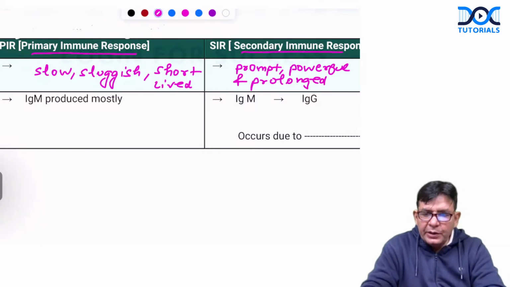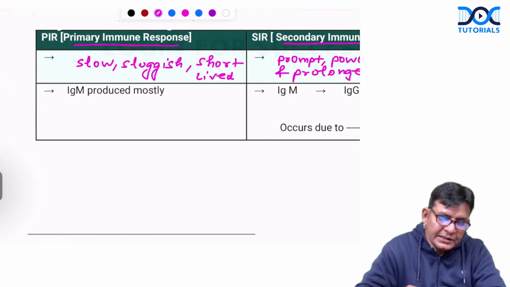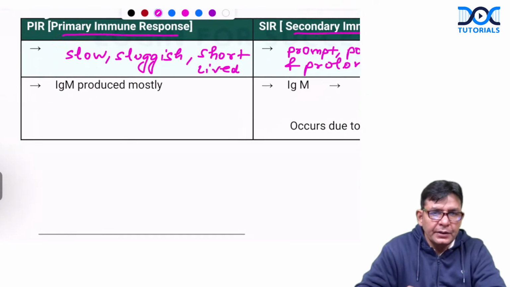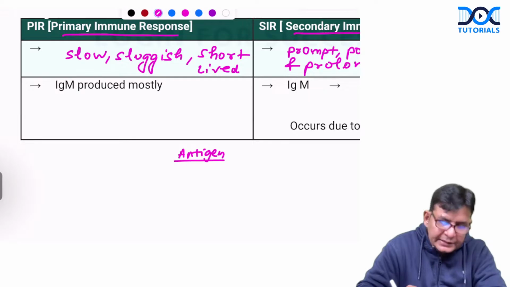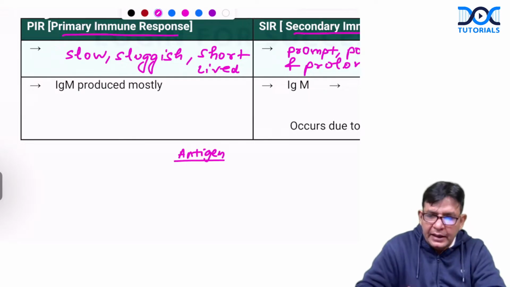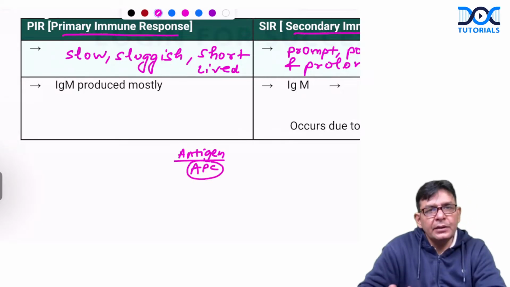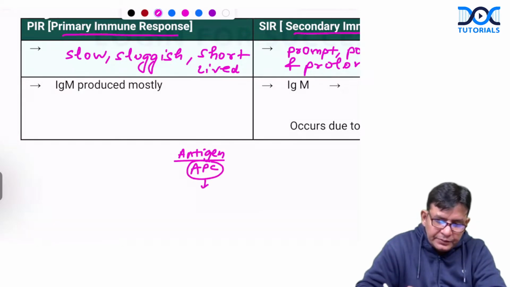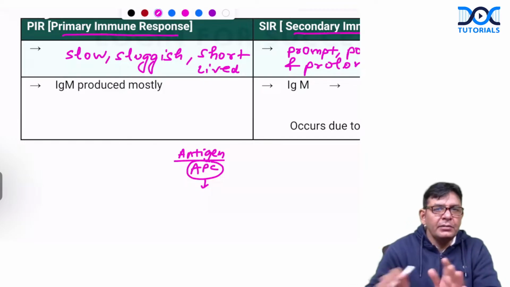So, guys, I told you when the organism first comes into our body, suppose this is an antigen which has come into our body, who will be there at the entry point? Antigen presenting cells. They handle it and kill it.